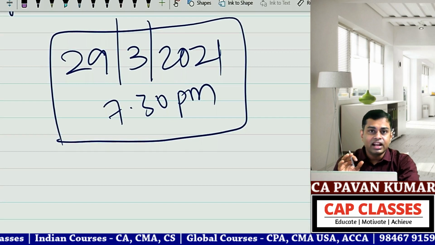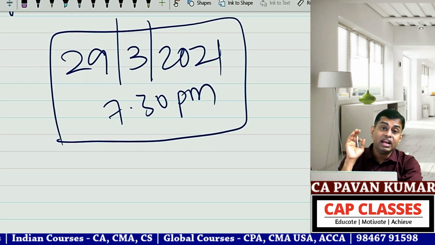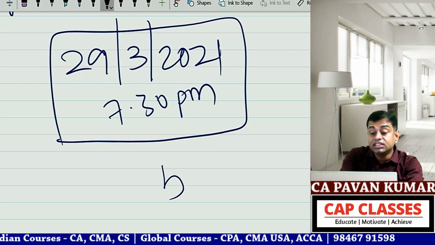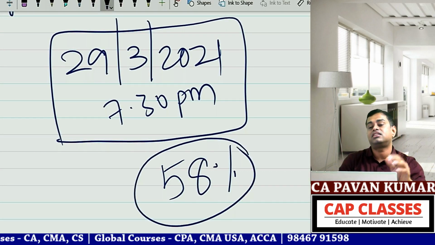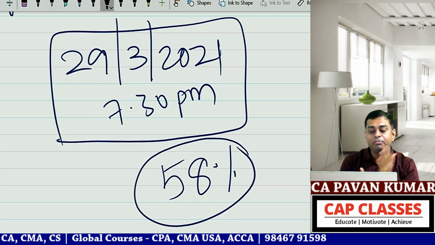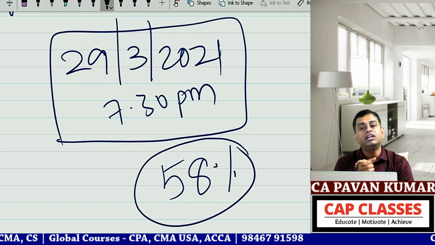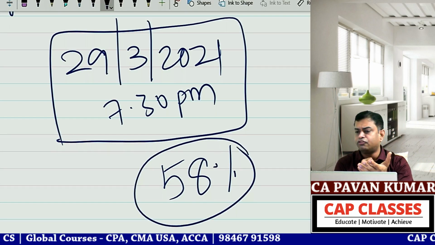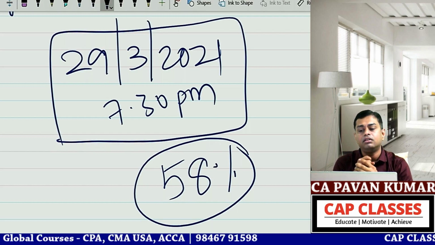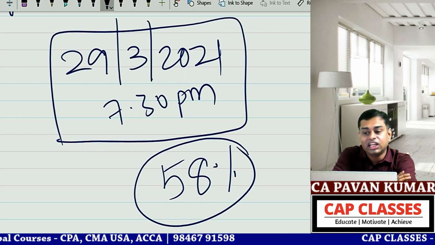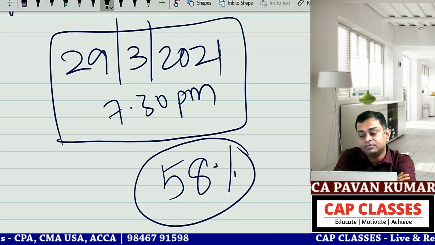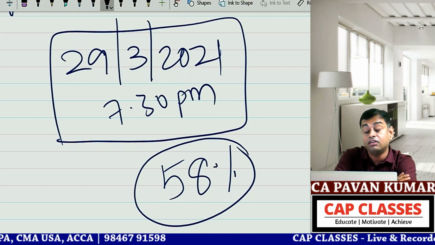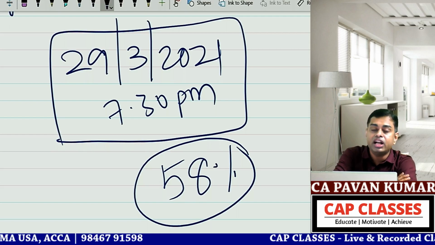Today results were declared, no, in CMA inter the pass percentage is 58%, which has never happened in history. 40% in one group, 60% in another group, and some 49% in both groups. Even I studied cost accountancy, I'm a cost accountant, and this is surprising to me. When I passed the CMA final paper, it was 1.8% pass percentage.